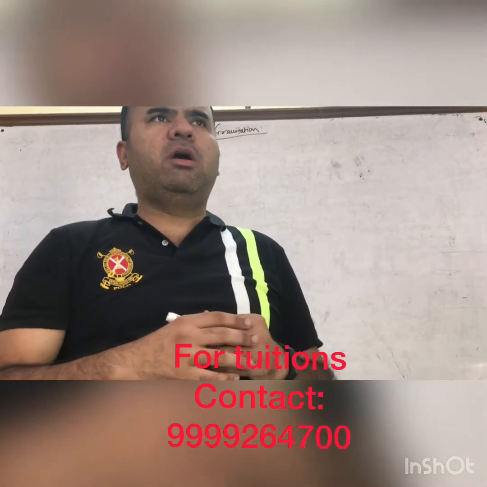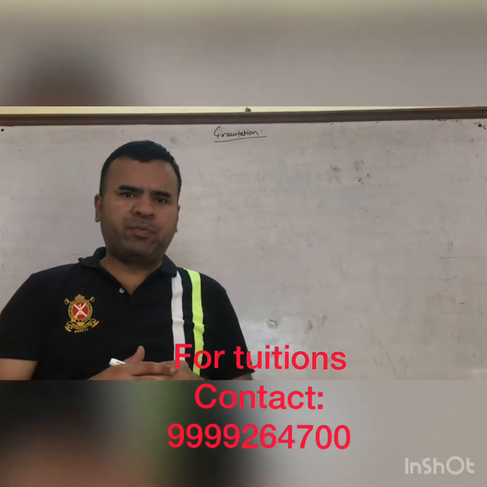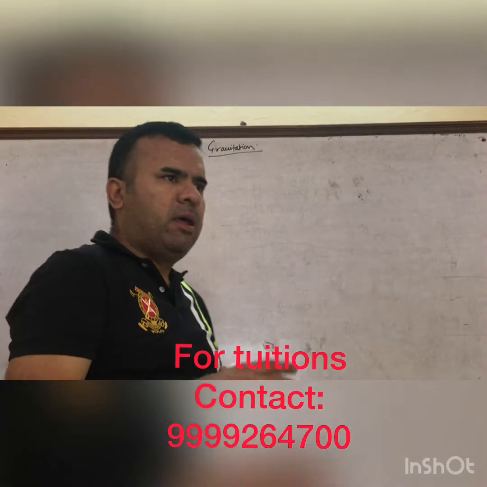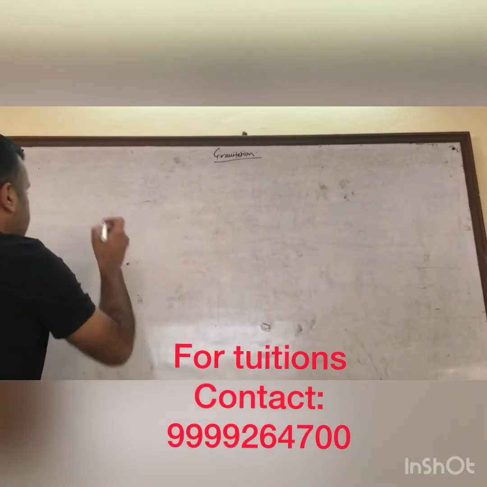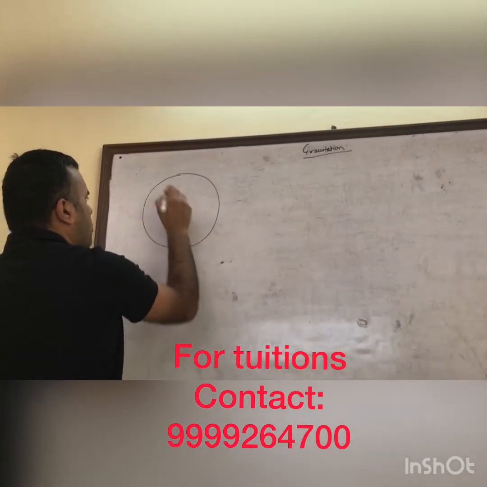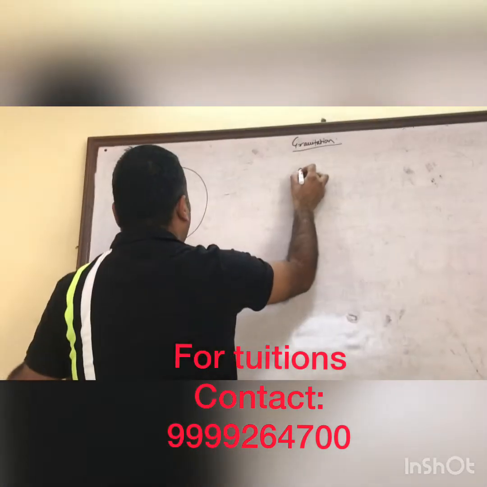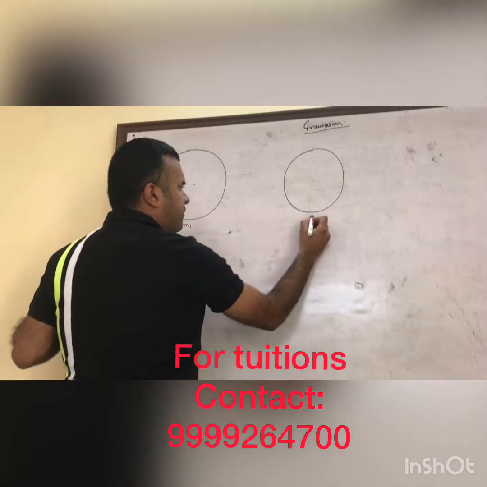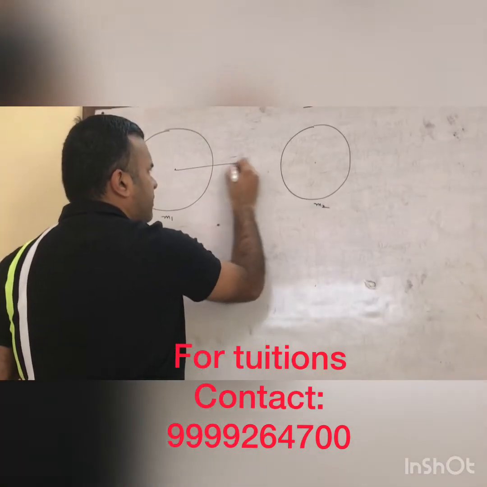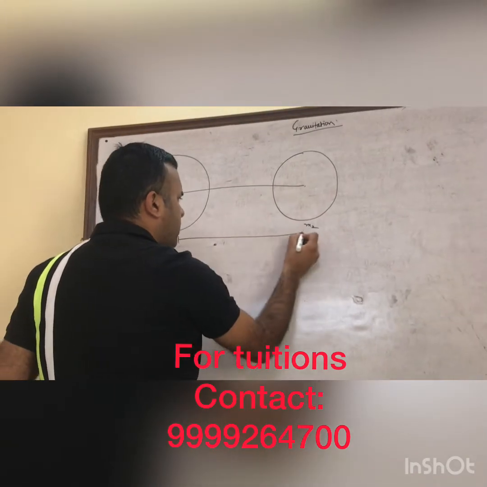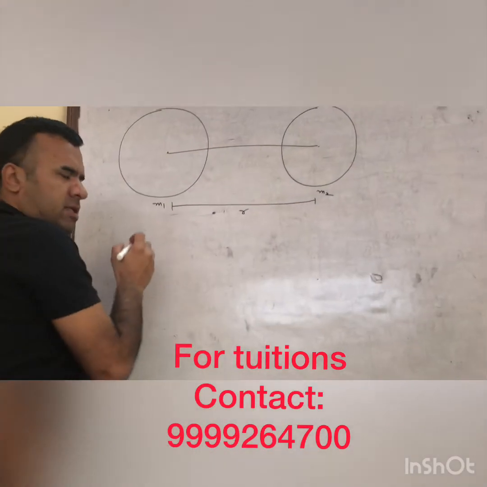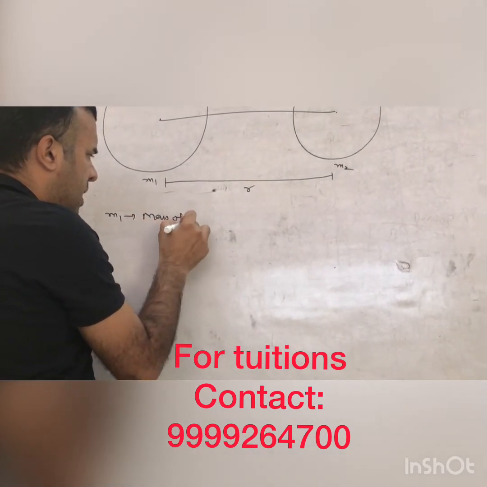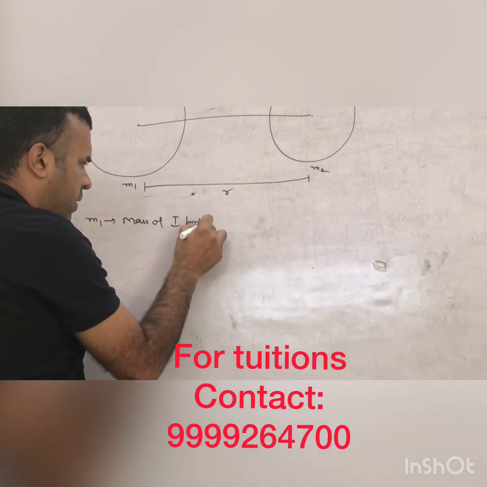First of all, we will derive a formula for the force of gravitation. The basic law of gravitation says, now we have two bodies. You can note it down along with me, class 9. The mass of the first body is m1, the mass of the second body is m2, and small r is the distance between the two bodies, right?